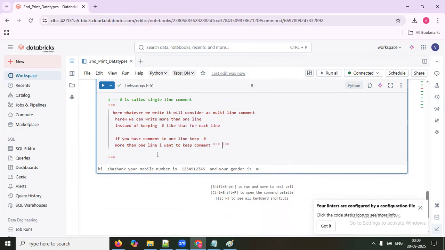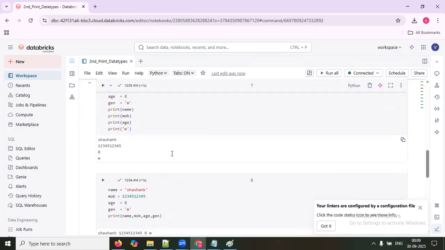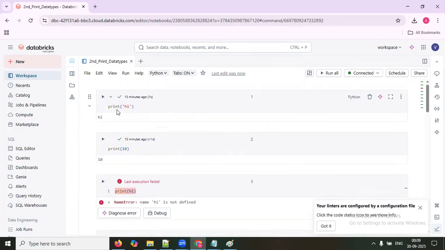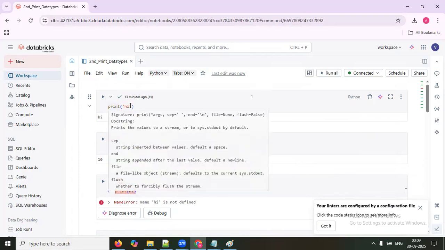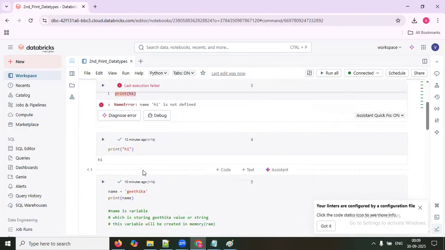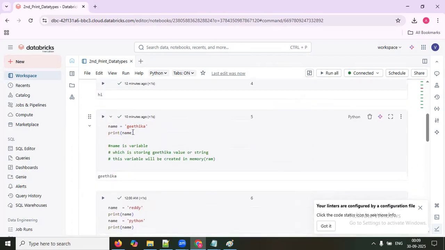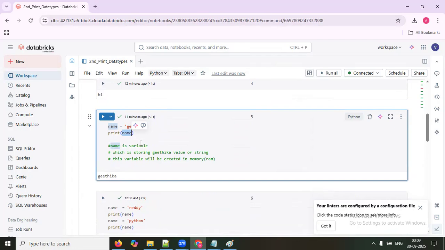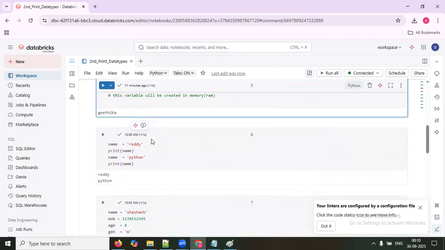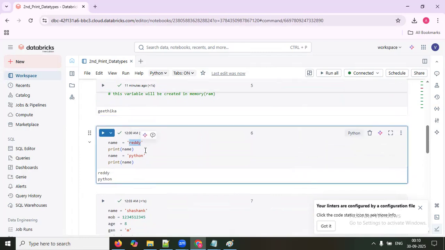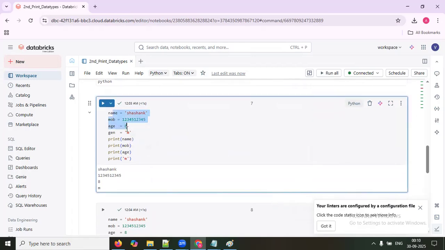Hope you understood the print command. You can print whatever you want, strings, numbers and all, but a string should be in single quotes or double quotes. If you don't complete them, it is considered a variable, or a method, or whatever it is. I'll come back to that. Now, instead of hard coding, you can take the value and keep it in a variable that you can print. Like this, n number of variables you can keep.